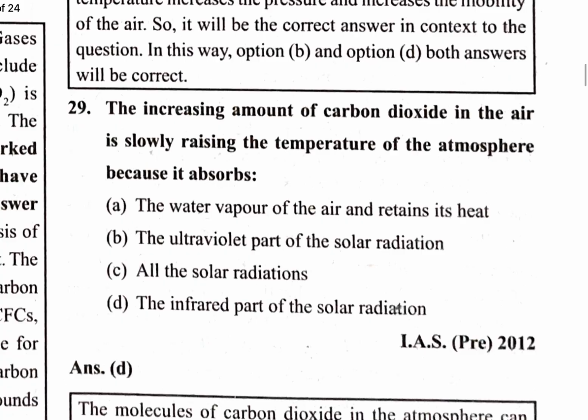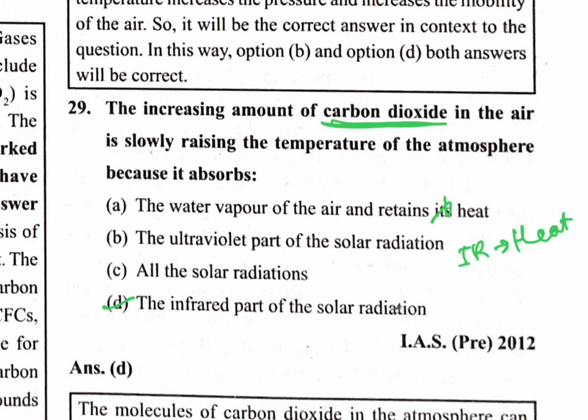Next question. The increasing amount of carbon dioxide in the air is slowly raising the temperature of the atmosphere because it absorbs what? The options are the water vapor of air and retains its heat, the ultraviolet part of solar radiation, all the solar radiations, and the infrared part of the solar radiation. So it is the infrared part of the solar radiation. This is not the ultraviolet part of the solar radiation.